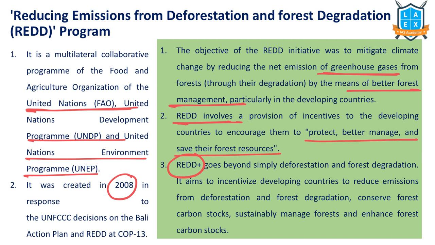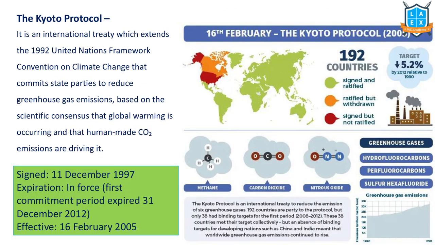There is an advanced agreement called REDD Plus. This says that it's not just reducing deforestation and forest degradation. We have to actively engage in enhancing forest carbon stocks, sustainably managing the forests, enhancing the overall carbon stock in a particular country. That's about this program. REDD is related to climate change. When we discussed UNFCCC, we said there are two important protocols under UNFCCC. One is the Kyoto Protocol, the second one is the Paris Agreement.